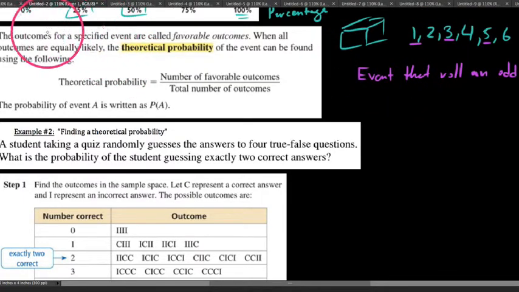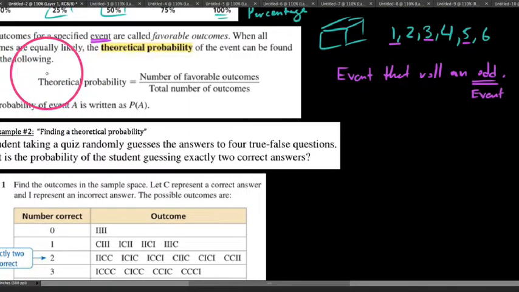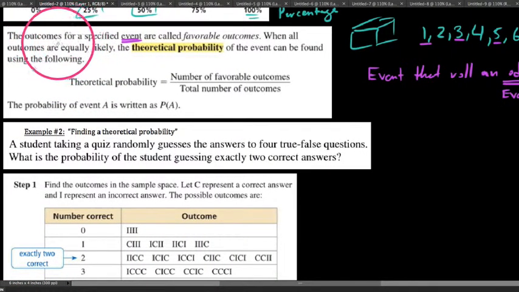We refer to the outcomes for a specific event as favorable outcomes. 1, 3, and 5 would be favorable if what we're considering is the event that we roll an odd number. That's just an example, but when all outcomes are equally likely, the theoretical probability of the event can be found using the following formula. And one thing I want to point out is that this is what makes a theoretical probability a theoretical probability in the first place.